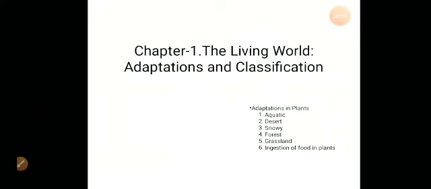Today we'll be studying the subject science. So please open your books on page number 1, chapter 1, The Living World, Adaptations and Classification. First we'll be studying adaptations in plants: aquatic plants, desert plants, snowy, forest region, grasslands, and also adaptations for ingestion of food in plants. So now let's move on to the next slide.